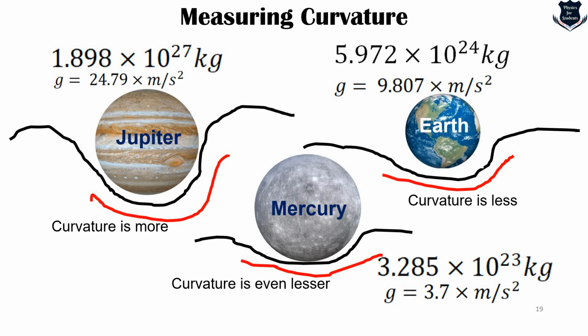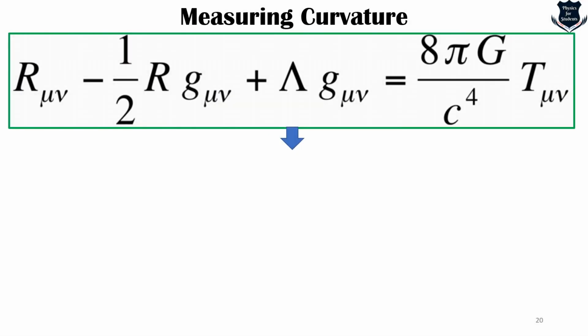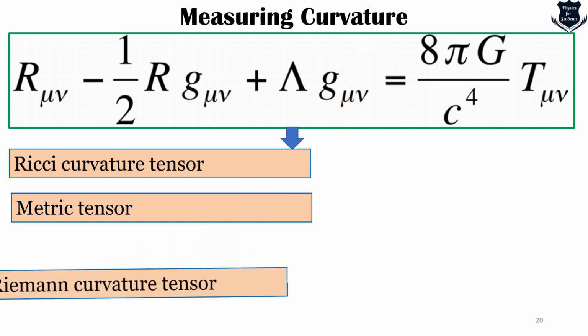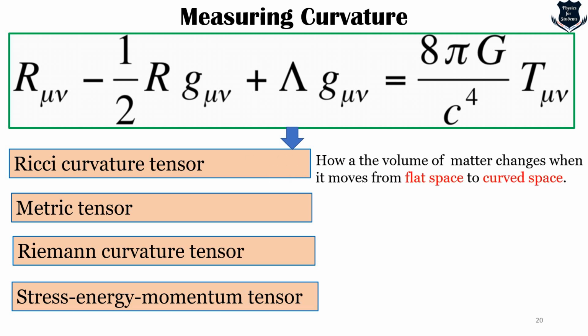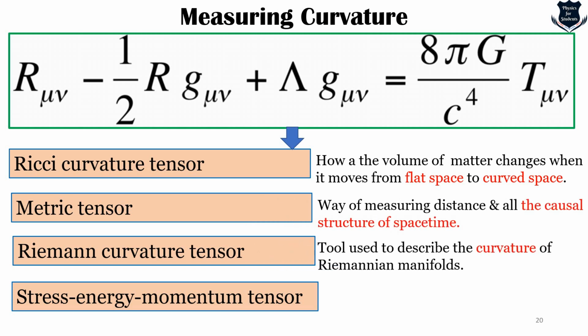To show you what actually led to the measurement, this is the famous Einstein's field equation, and it contains the Ricci curvature tensor, the metric tensor and the Riemann curvature tensor. Ricci curvature tensor measures how matter changes space from flat to curved. Metric tensor is the causal structure of space-time, and Riemann curvature tensor measures the curvature on Riemann manifolds. The stress-energy-momentum tensor basically measures how matter moves through space-time.